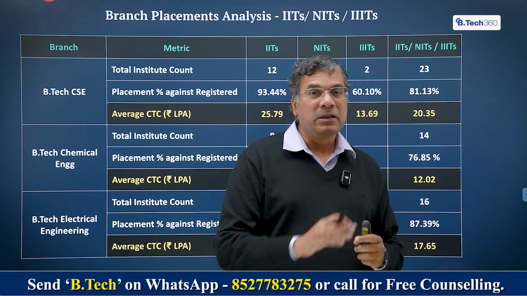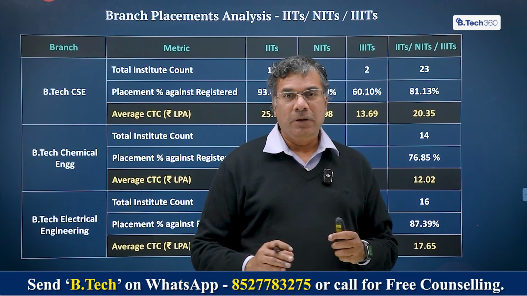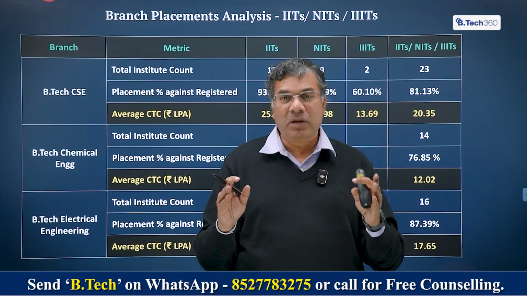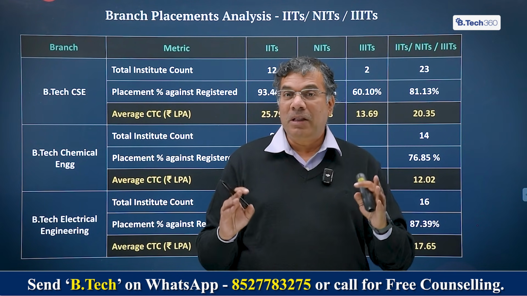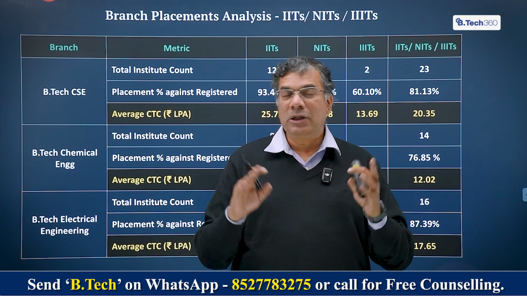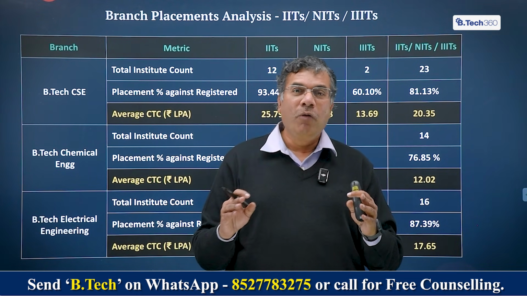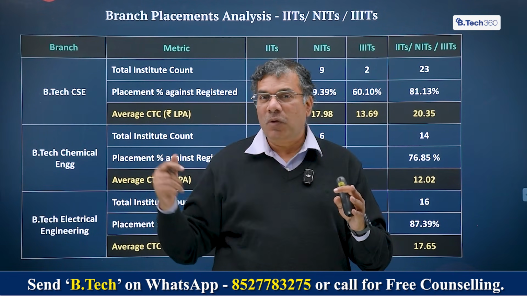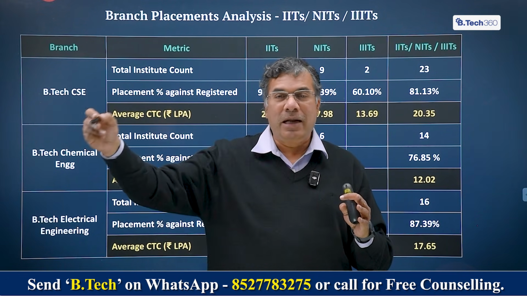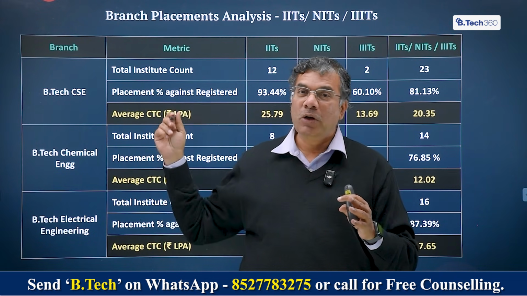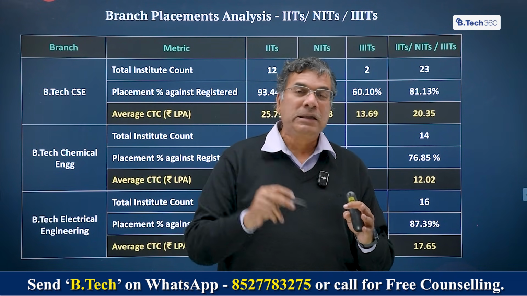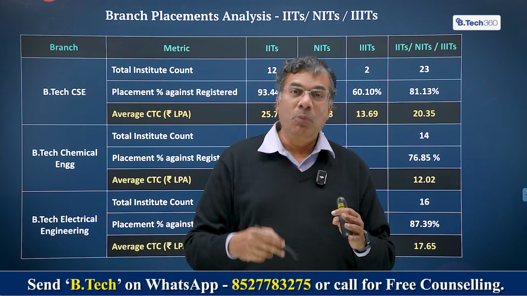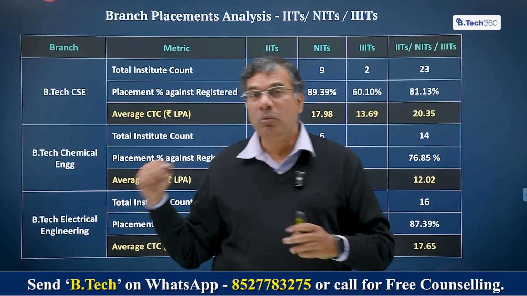This includes the placement percentage at the branch level and the median salary at the branch level, and even an average salary at the branch level. Now, with these three things, when you actually have 23 institutions for which we have data, you can compile to come up with a composite score or a composite index of what are the prospects of a particular branch. Right. So before I move further in terms of what rank will get you which branch and which NIT or which IIIT, it's very important for you to understand the kind of branch-wise placement data and the prospect of the placement percentage itself, the fact that you'll get placed, and assuming you get placed, what kind of salary you'll get, both you will be able to get here.